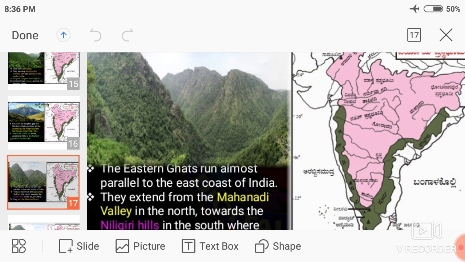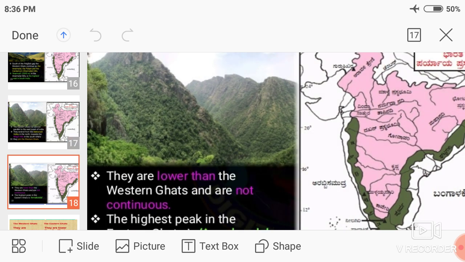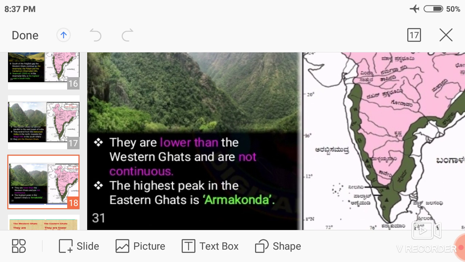Understand? They are lower than the Western Ghats and are not continuous. Keep it in mind: the Western Ghats are continuous, the Eastern Ghats are not continuous. The highest peak in the Eastern Ghats is Armakonda.